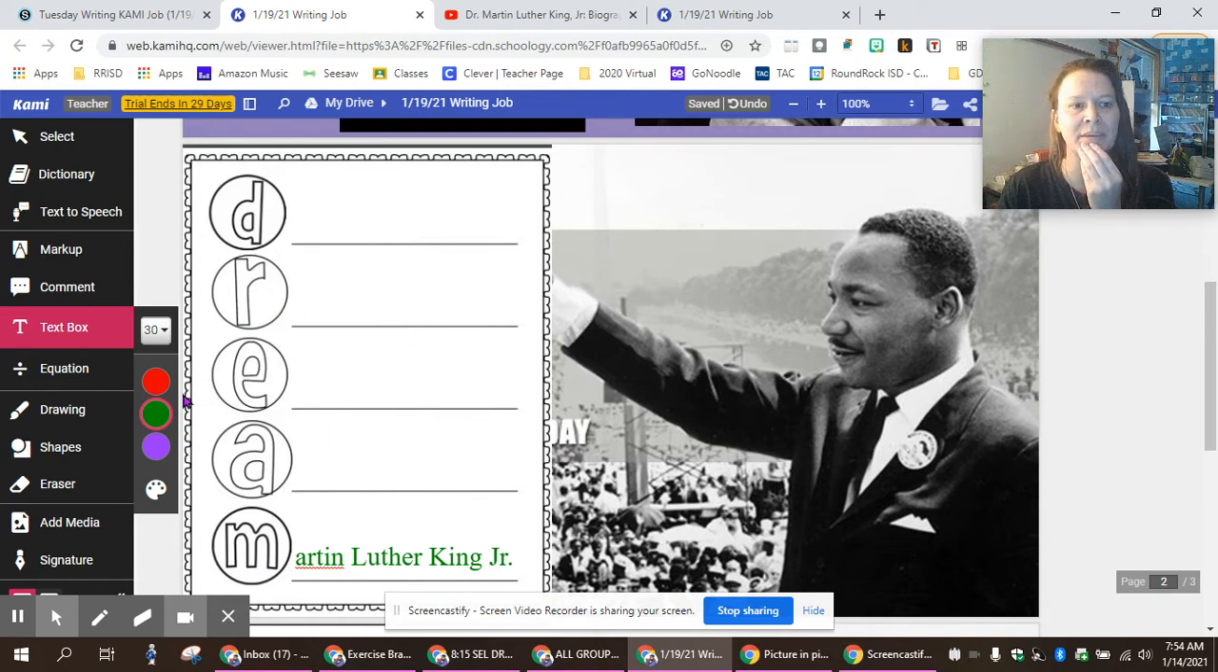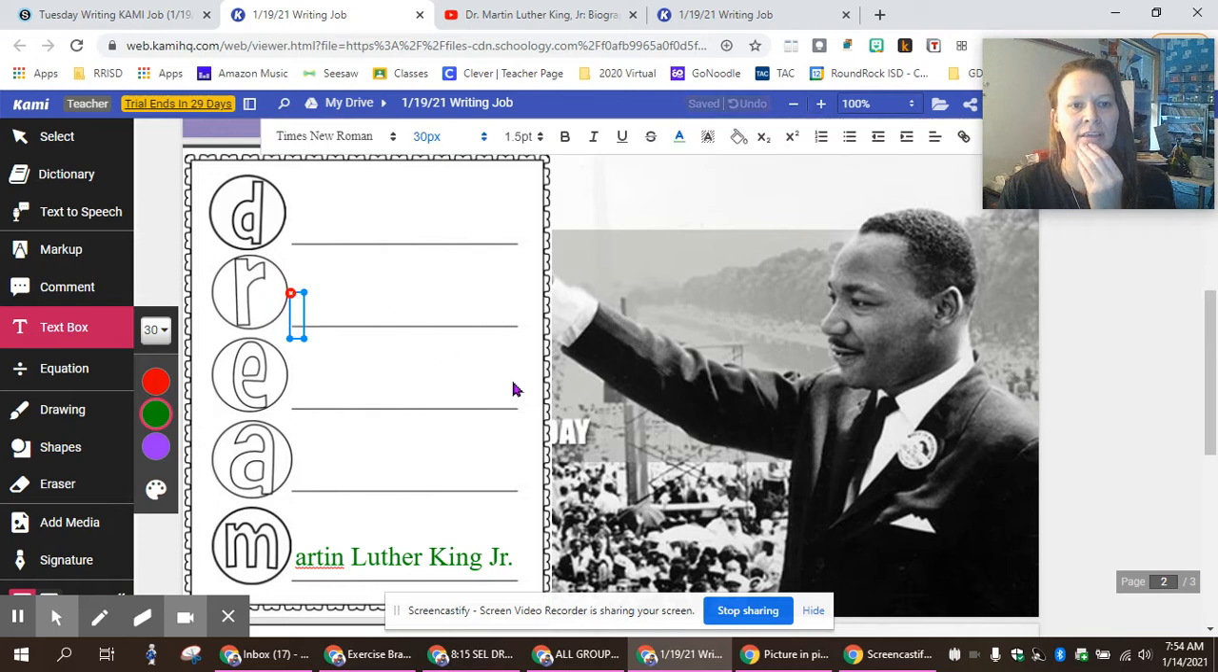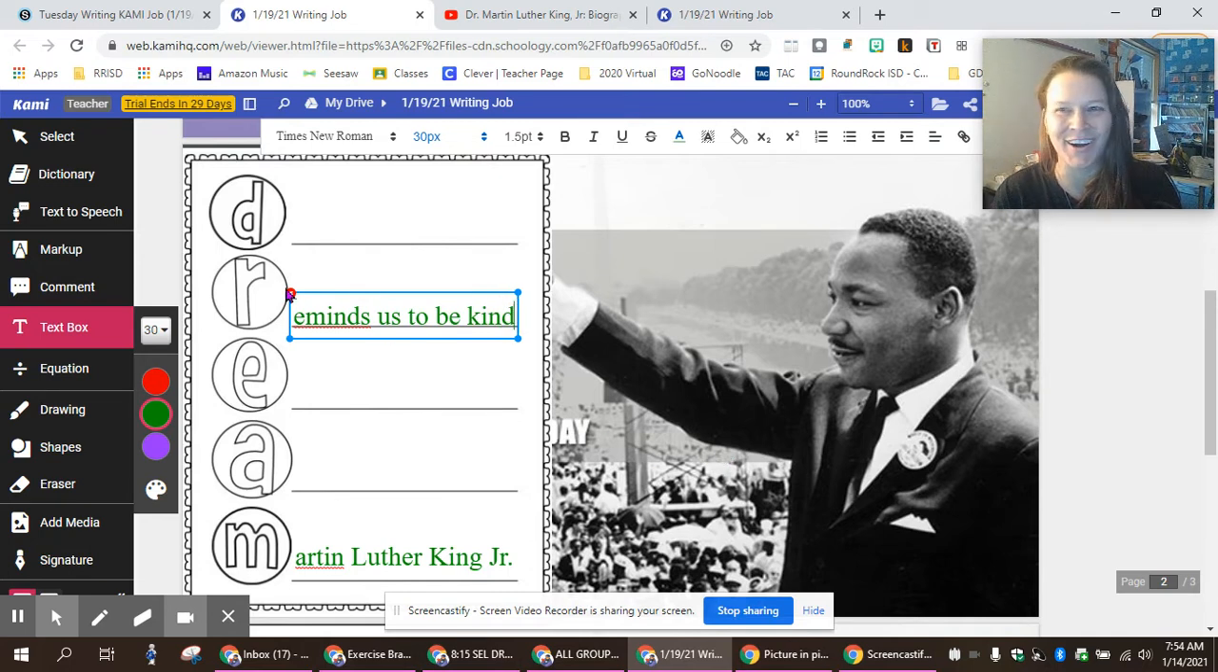R, I'm going to put up here, R, he reminds us to be kind. Okay, now again, I didn't put the full sentence because I wanted it to start with the R. So I put reminds us to be kind, okay? And I'm not going to do too many ideas because I want you to be thinking of it. So be thinking of what he is teaching us.